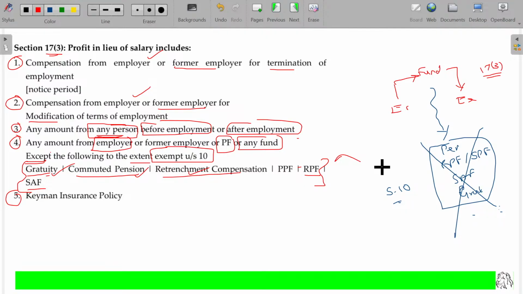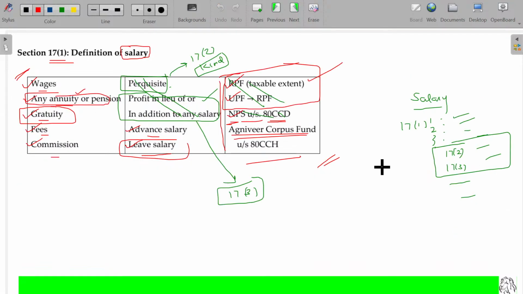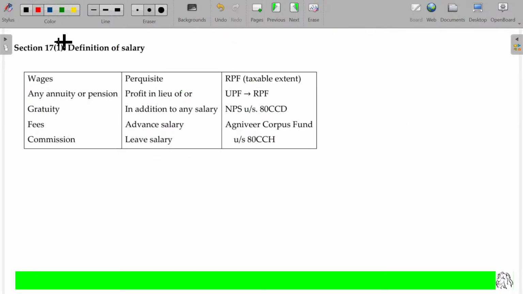What are they? Termination, modification, former or prospective employer, and key man insurance policy. The last one is routed through a fund. Everything will be taxable under profit in lieu of salary only. Are there any exemptions? Of course, we'll be studying all these topics. So if you cover that, you don't need to mug up this. So hope now you'll be able to understand what section 17 clause 1 is. As per salary, wages, pension, gratuity, fee, commission, and perquisites also, we have covered one of the aspects in detail. Profit in lieu of or in addition to any salary is covered. Clear?